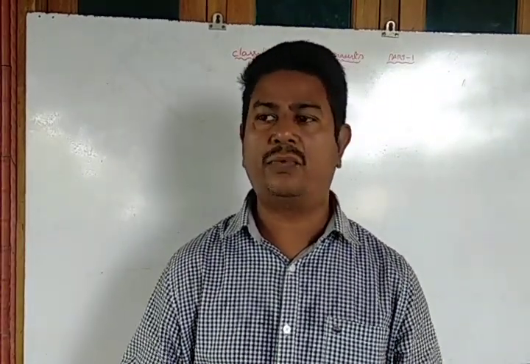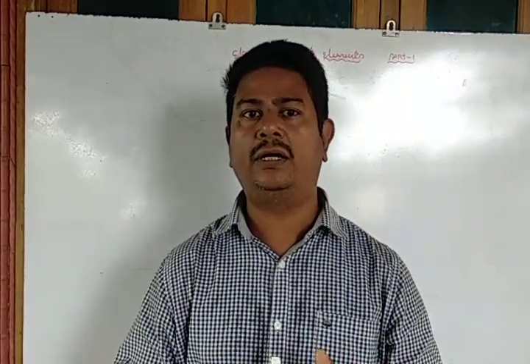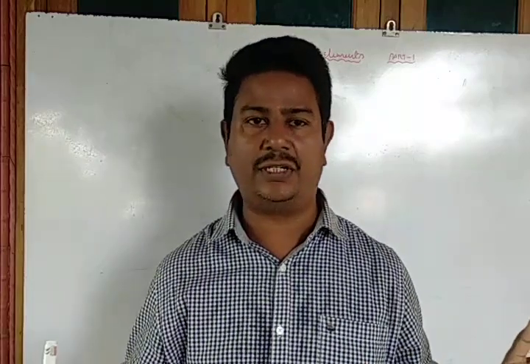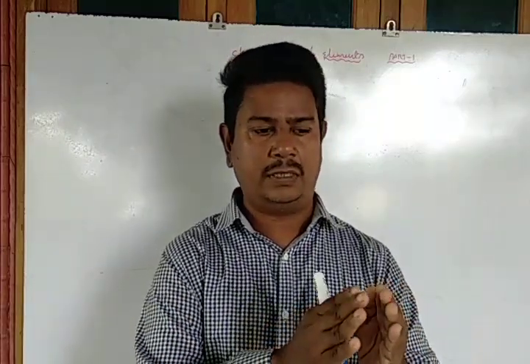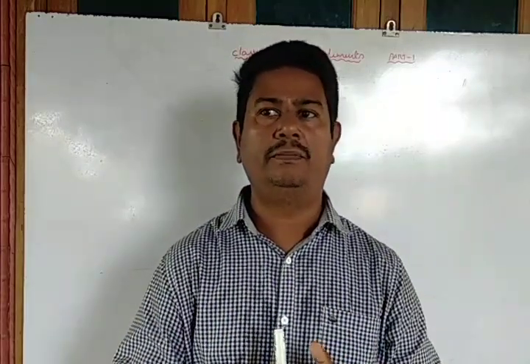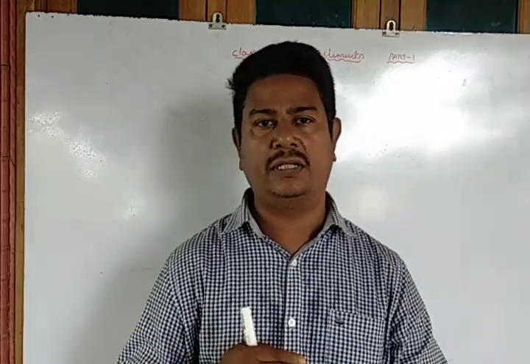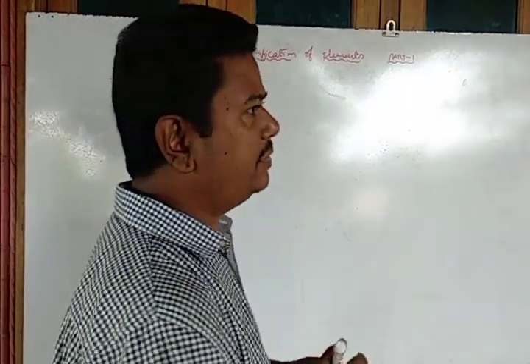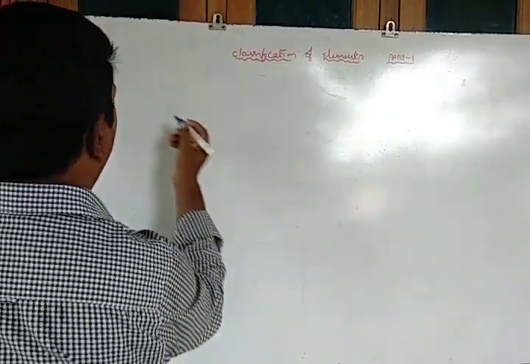This modern periodic law is based especially on atomic number, or finally it is based on electronic configuration. So what is the modern periodic law, and how does it explain the periodic table, and how is this a classification of the periodic table based on the electronic configuration? That will be discussed in this session. So first of all, we discuss the modern periodic law.